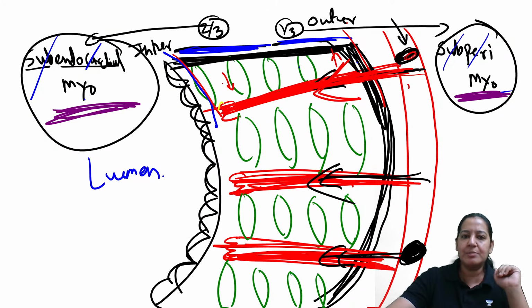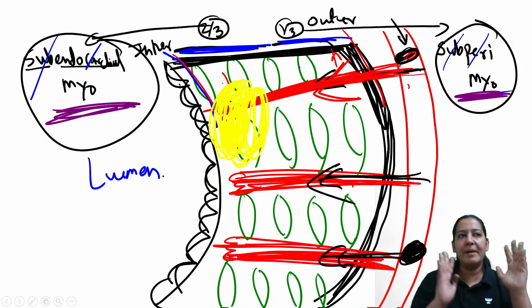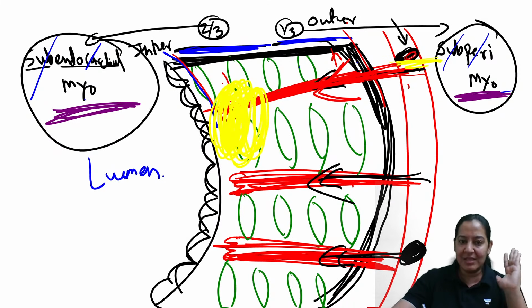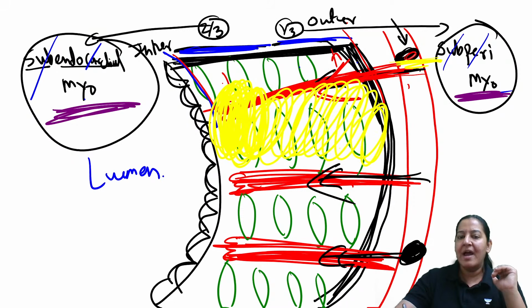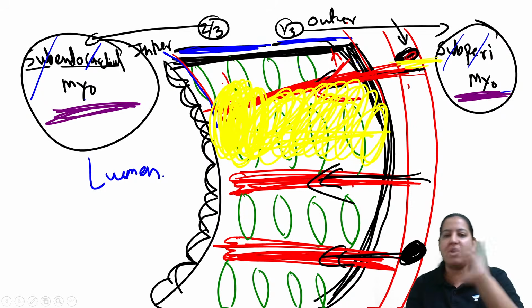So imagine this portion is getting infarcted. It started here, so this infarct is known as subendocardial infarct. The infarct is in the subendocardial region. But imagine the obstruction continues. This infarct will elongate, enlarge, and gradually it will involve the complete wall. This is known as transmural infarct.